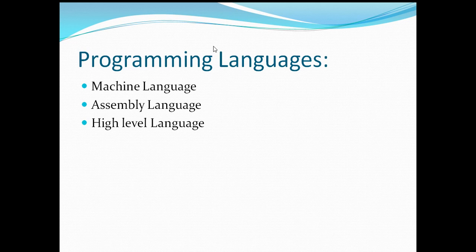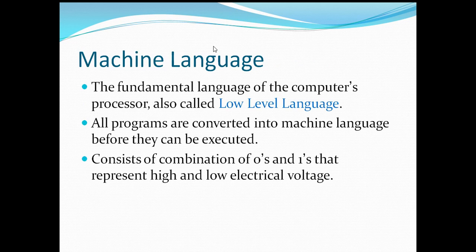Different programming languages fall into different categories like machine language, assembly language, and high level languages. So first of all, what is machine language? Machine language, the fundamental language of the computer processor, also called low level language.